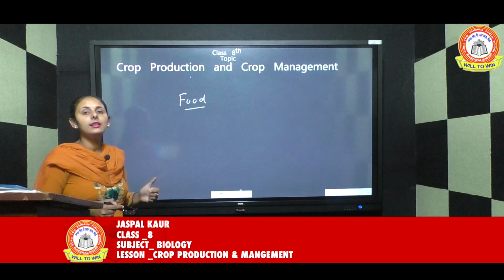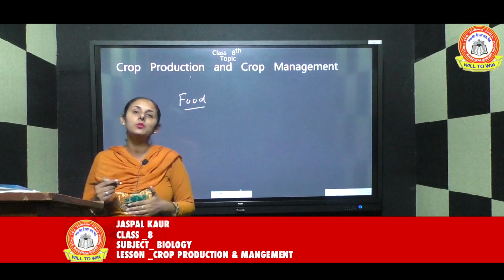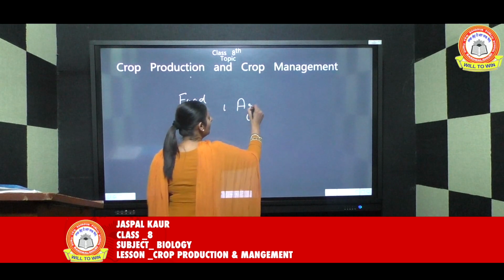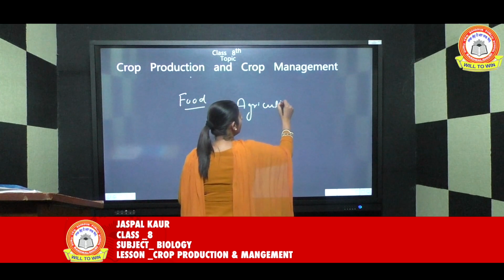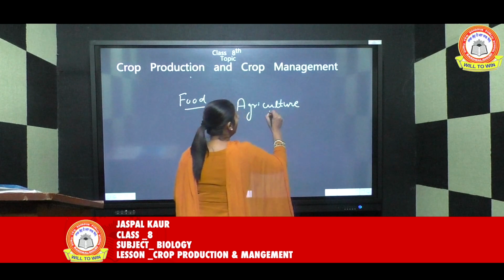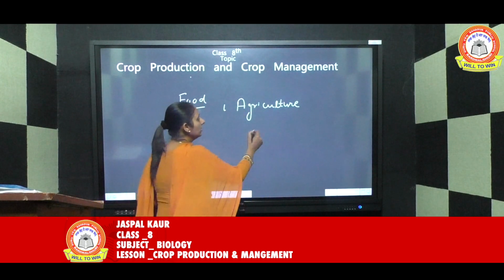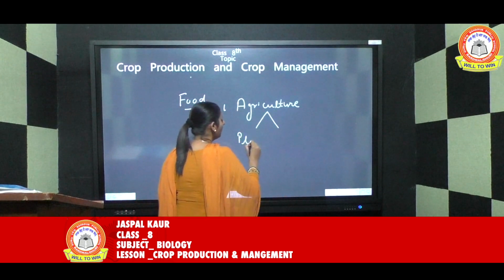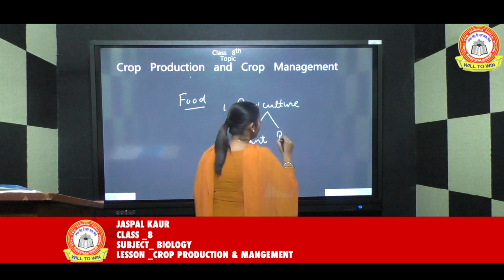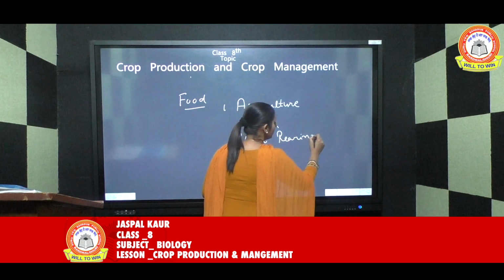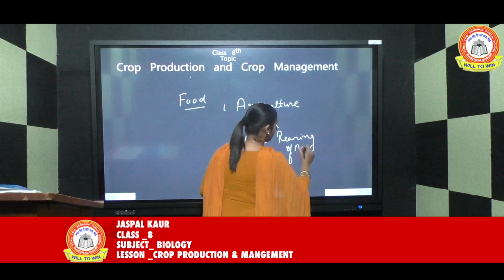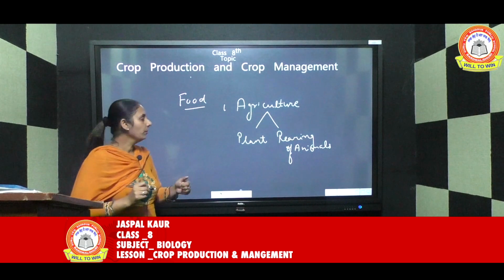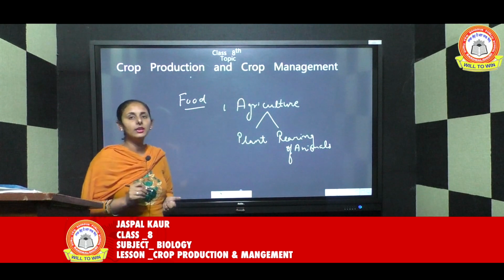First of all, let me tell you a few terms that we will be using in this chapter. The very first term is agriculture. Agriculture is the combination of two things: the growing of plants along with the rearing of animals. The combination of both makes agriculture.